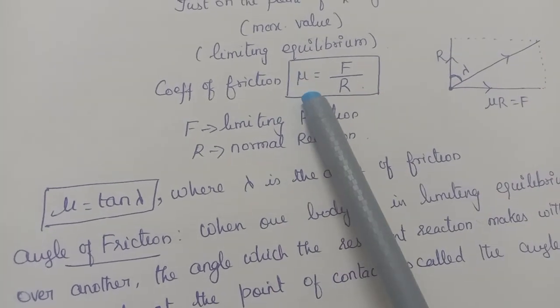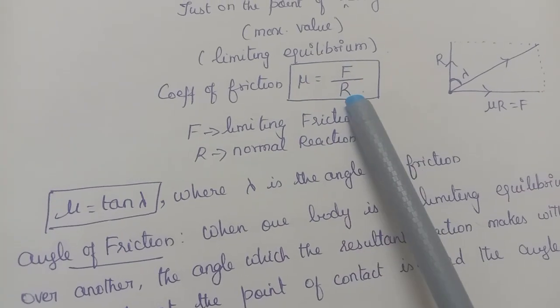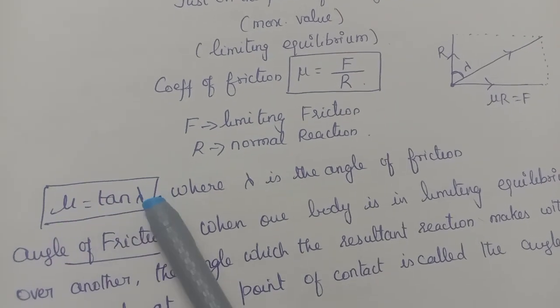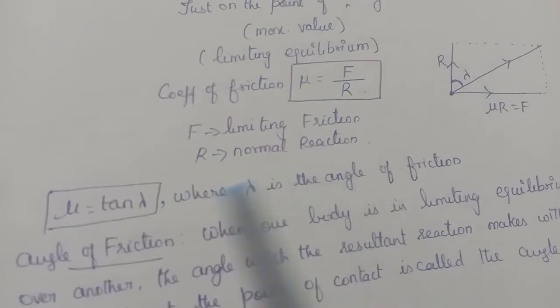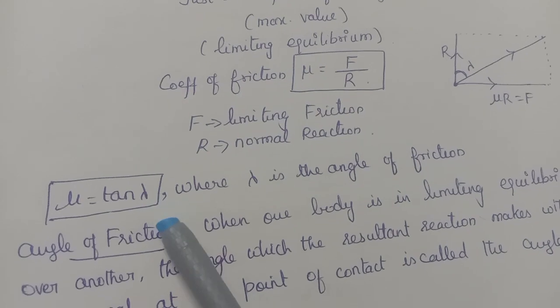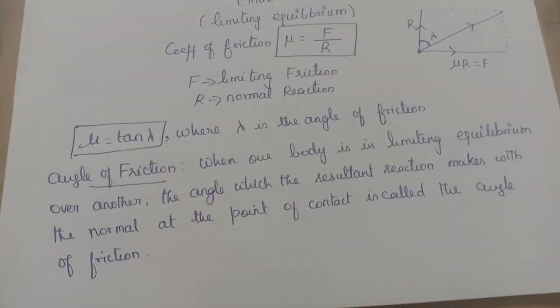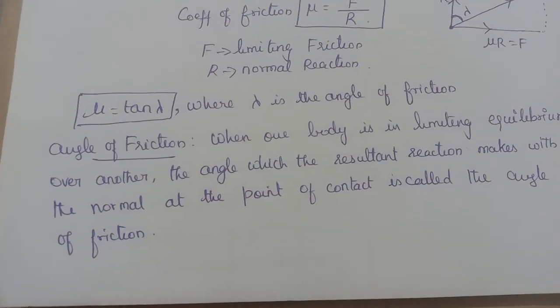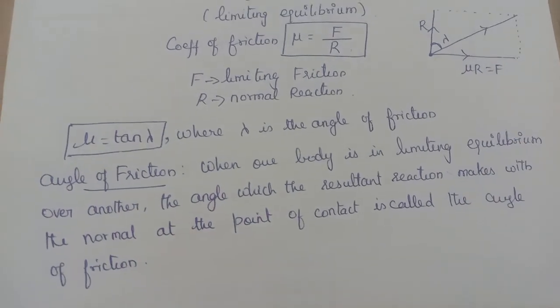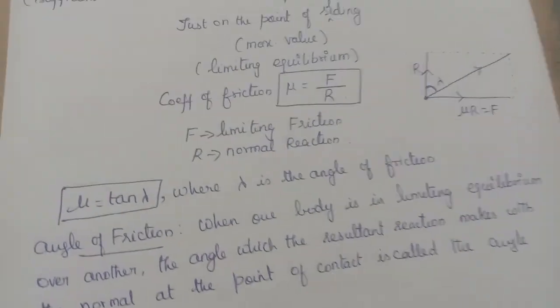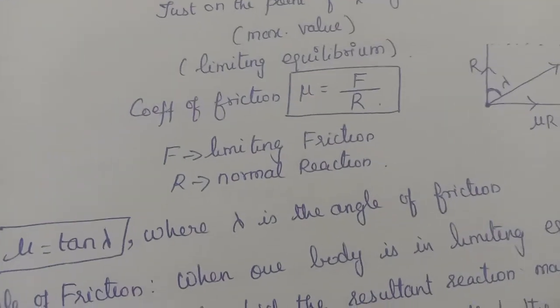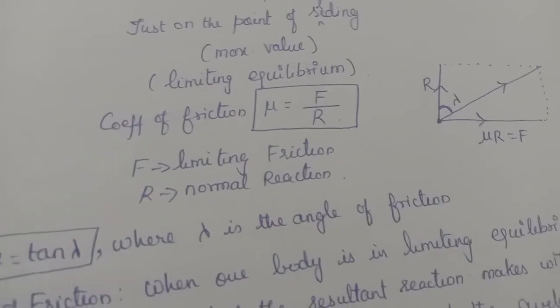So the coefficient of friction can be written in two ways, either F by R or mu equal to tan lambda. All these things are applicable only when the friction is in the limiting case, that is, limiting equilibrium. Okay, so I have explained what is angle of friction. Then the next one is cone of friction. What is meant by cone of friction?